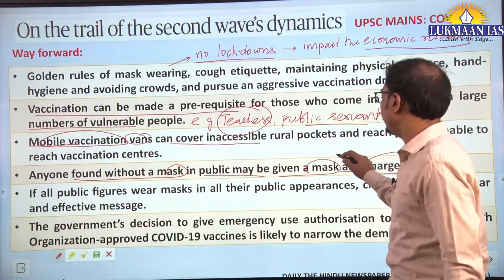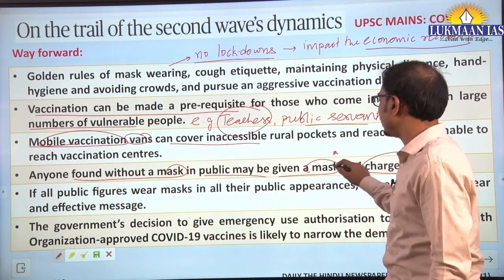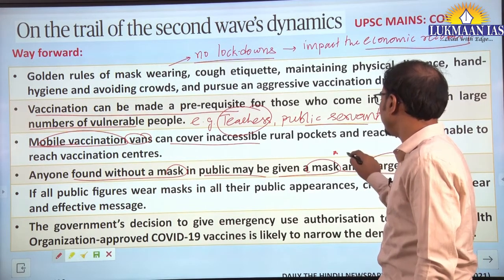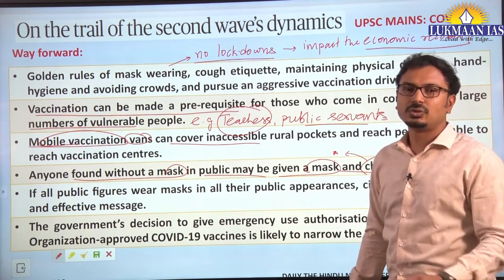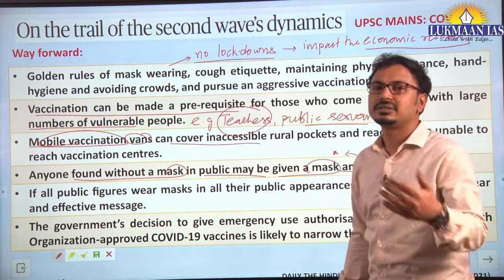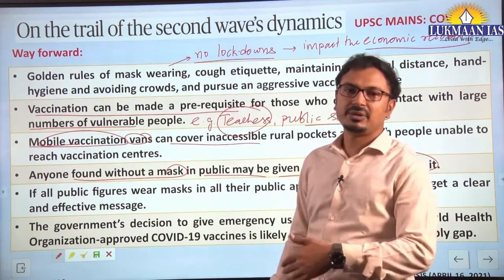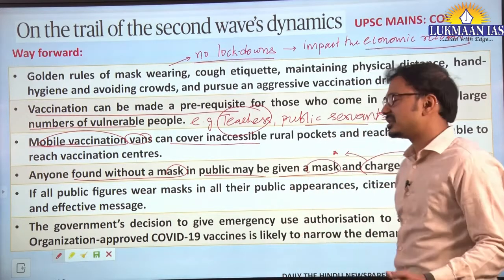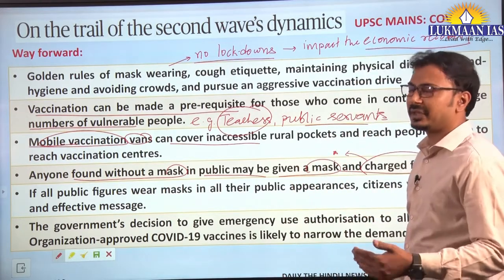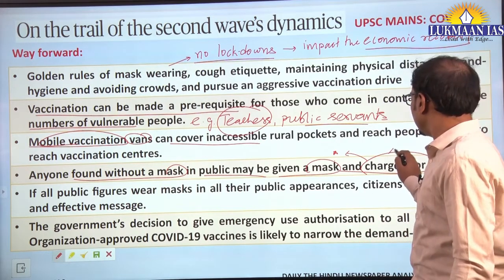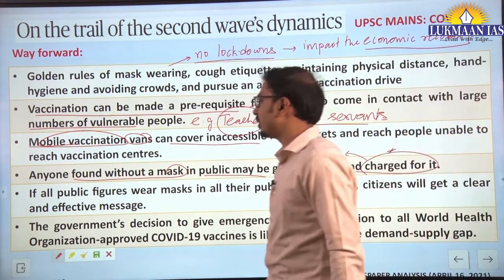Not each and every person who is not wearing a mask will be able to pay a fine of 2000 rupees. So that is not a good idea. This is one of the ways forward you can mention.